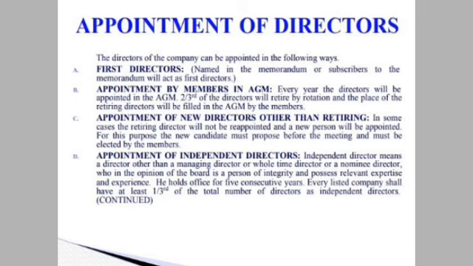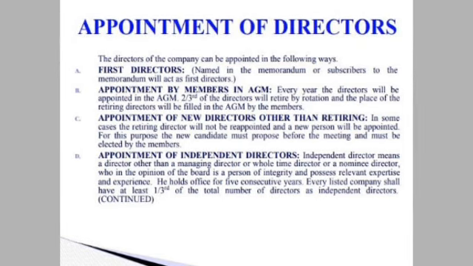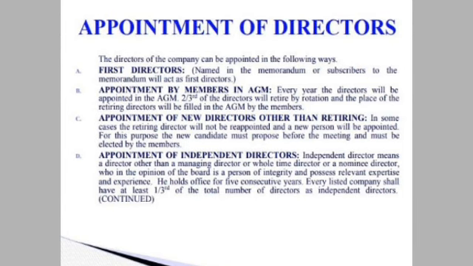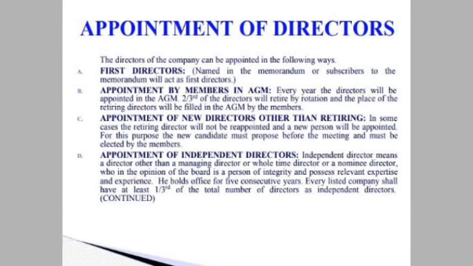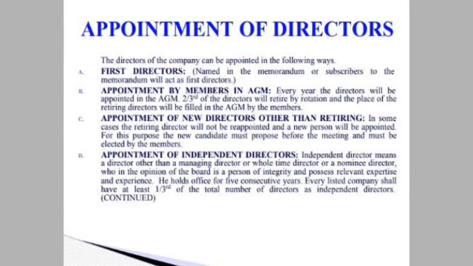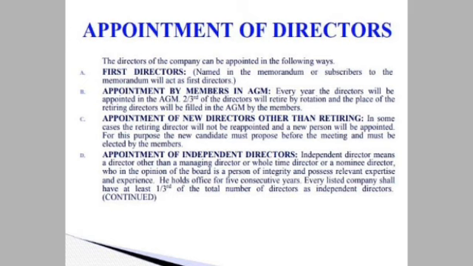Next one is the appointment of new directors other than the retiring director. Of the total number of directors, 2/3 will retire by rotation. They will be reappointed. Sometimes some new persons will be appointed other than the retiring director. In that case, the new person proposed to be appointed must give a proposal in writing to the company, and the company must circulate it among the members, and he must be elected in the meeting, in the AGM. This is appointment of a new director other than the retiring one.